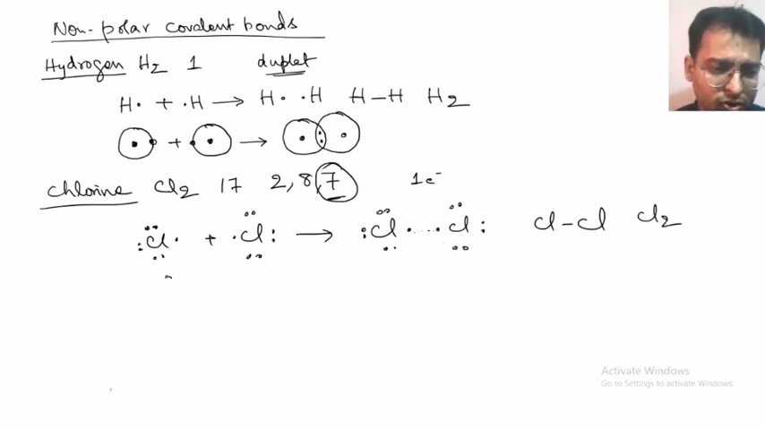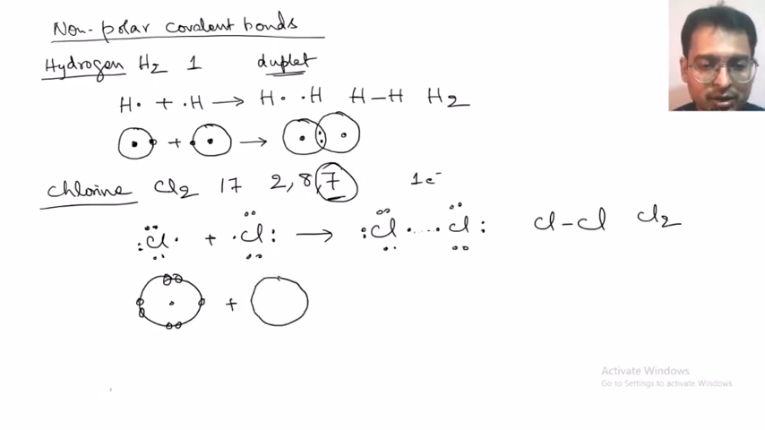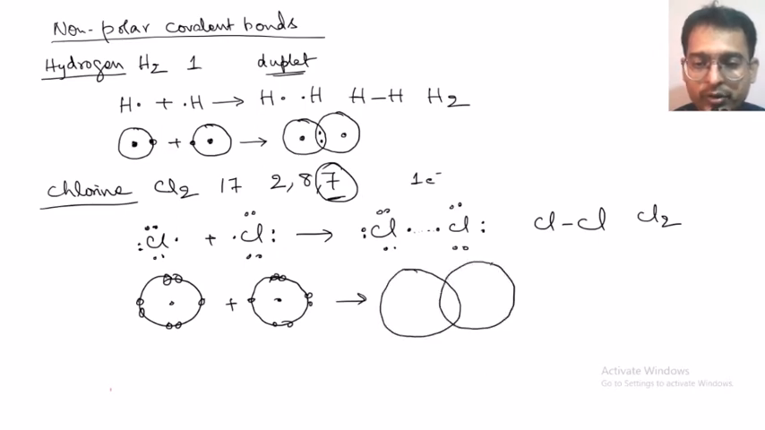So this can also be shown in the orbit diagram, where we need to show the 7 electrons in the valency shell. So 1 2 3 4 5 6 7, plus another atom of chlorine, 1 2 3 4 5 6 and 7. So both of these will combine. How many pairs of electrons will be shared? One pair of electrons, because one pair of electrons is short.